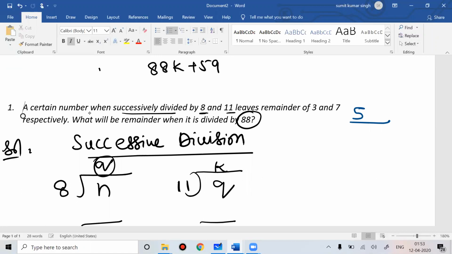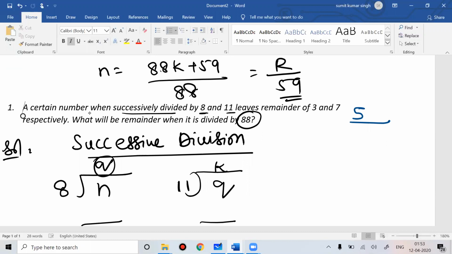Your question is: what is the remainder if you divide this number by 88? The remainder is 59, because 88k is divisible by 88.